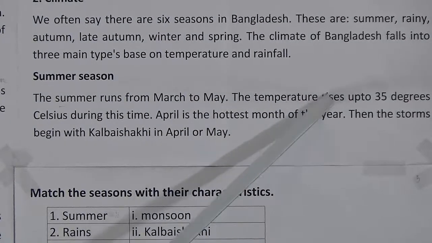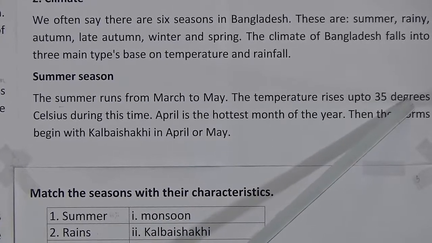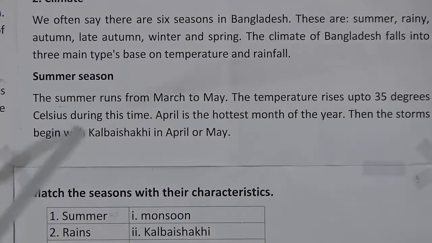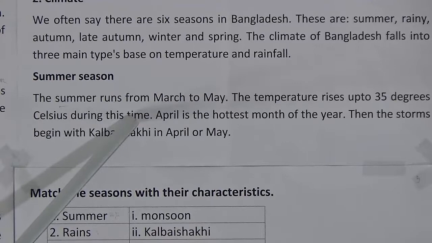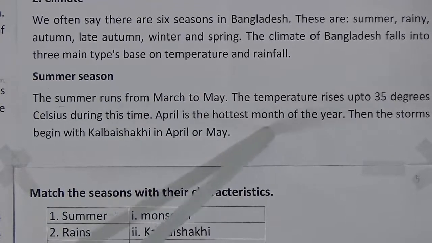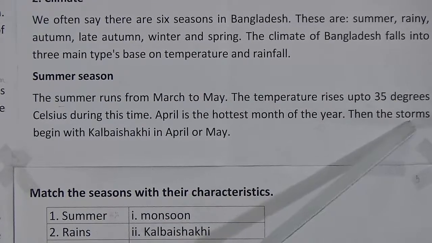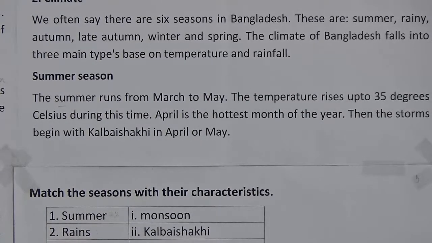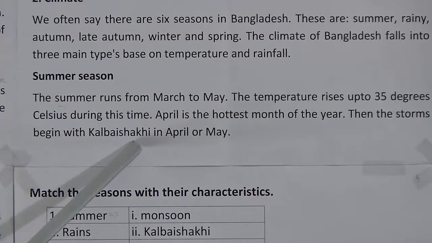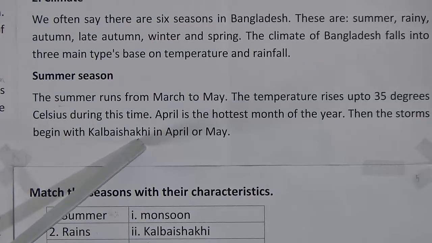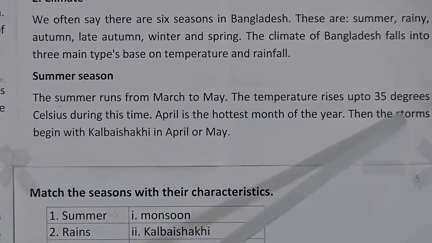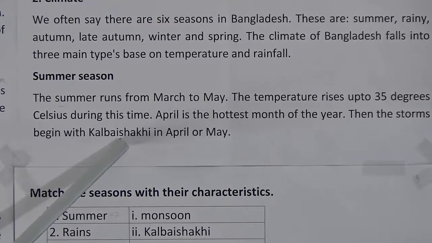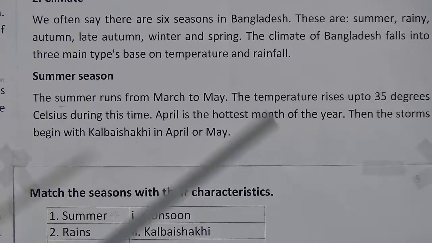The temperature rises up to 35 degrees Celsius, more than 35 degrees nowadays, during this time. April is the hottest month of the year. Then the storms begin with Kal Boishakhi in April or May. Look at the name of the storm, it is Kal Boishakhi. In the matching we will get about Kal Boishakhi.